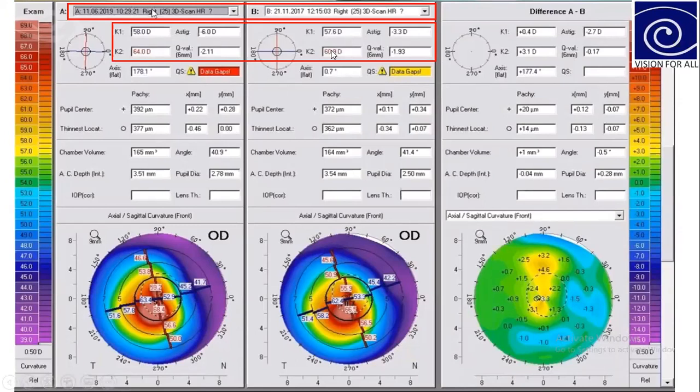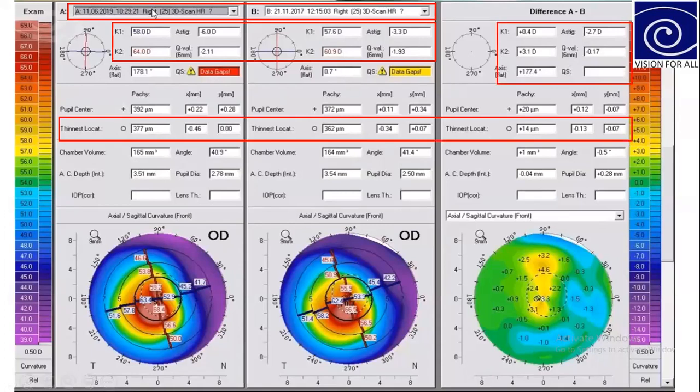In 2017, the maximum K, the steeper K reading, was 60.9. However, in the newer scan it was 64. So it has progressed by plus 3.1 diopters in the keratometry reading, a significant amount of change that we can observe from this report.